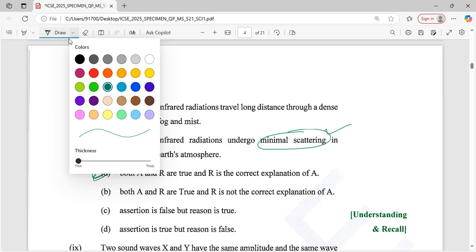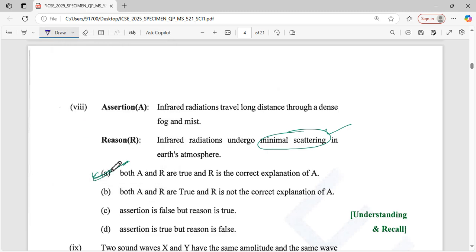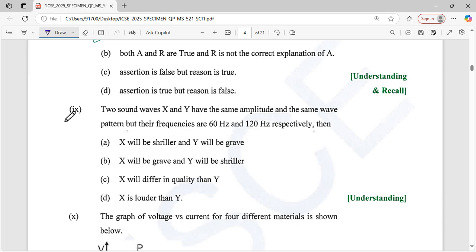Okay. Here the next question. Question number 9. The sound wave X and Y have the same amplitude, same wave pattern, their frequency 60 Hz and 120 Hz respectively.